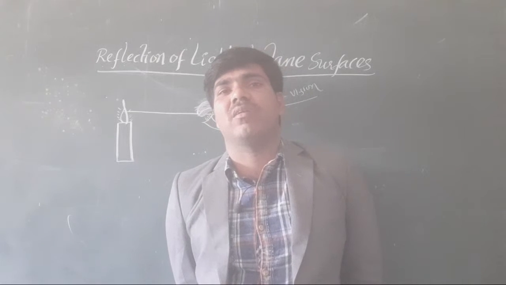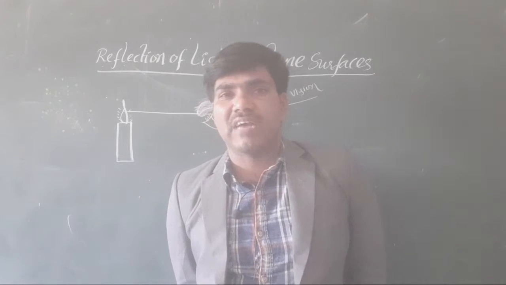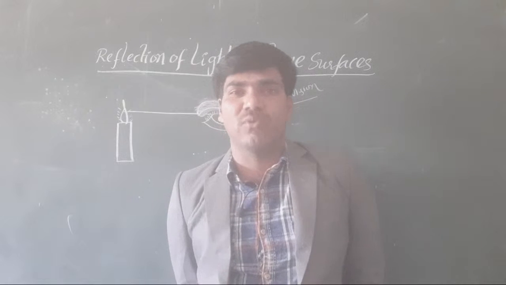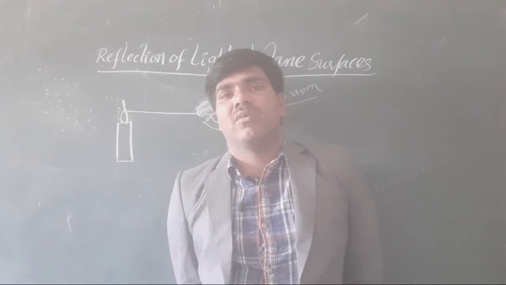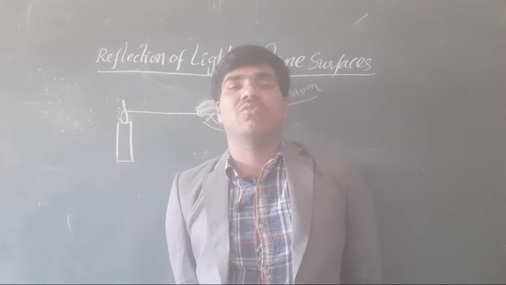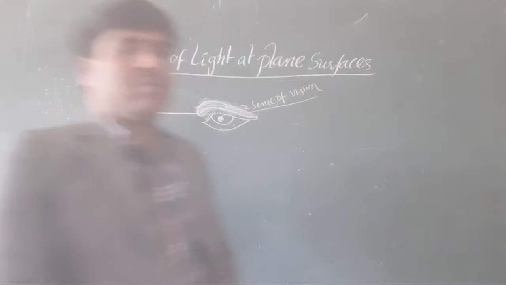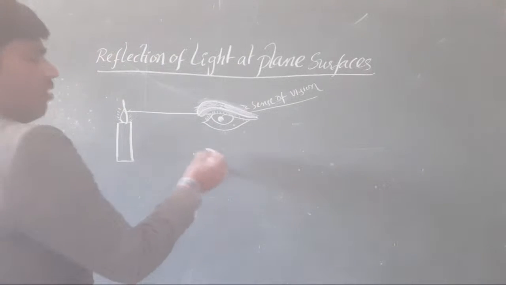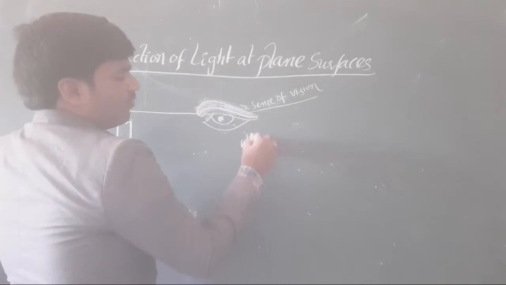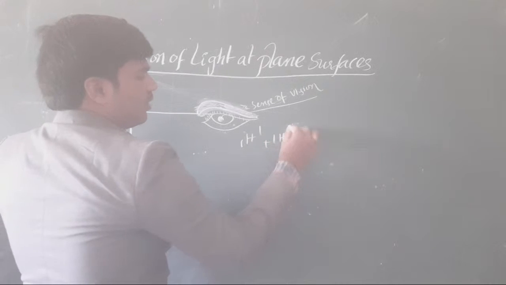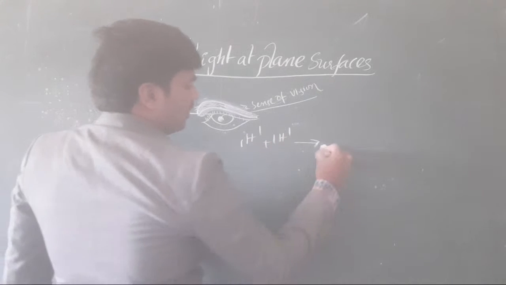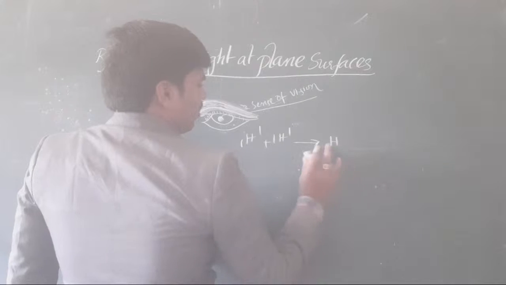Due to one reaction, that reaction is called the nuclear fusion reaction. Helium particles are formed due to the combination of hydrogen nuclei and hydrogen nuclei to form deuterium, and deuterium and deuterium combining. On the sun, hydrogen and hydrogen combined together are formed as deuterium. Clear or not, all the students?